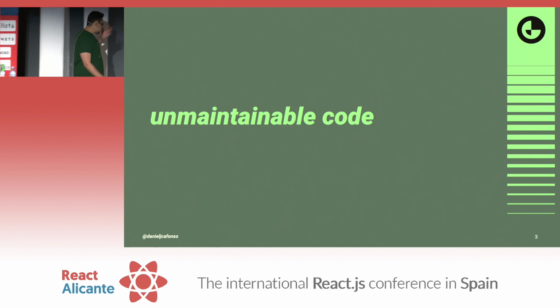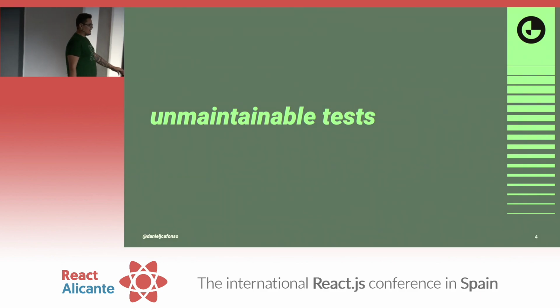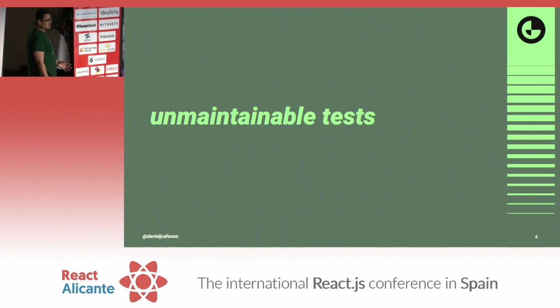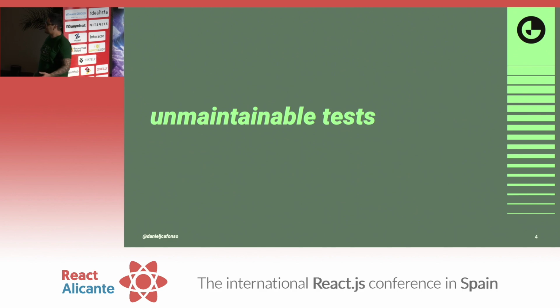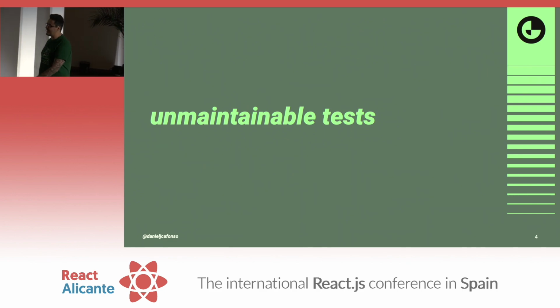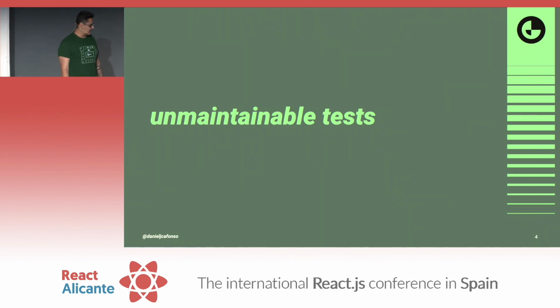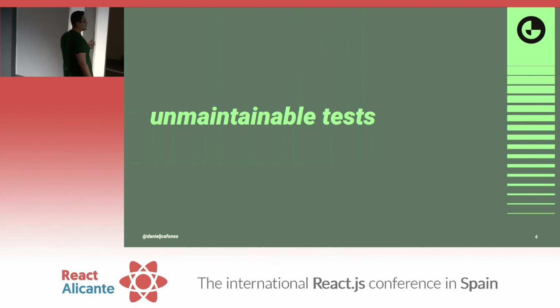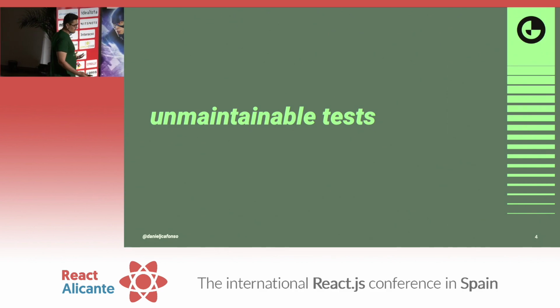So, yes, I was saying, unmaintainable code, the first thing that I really hate. What's the second one? Unmaintainable tests. When this unmaintainability goes out from the code that you're developing, it crawls into your tests. What does this mean? Well, it probably means that you're not going to be able to sleep well at night. It probably means that the things you're building are flaky, hurt you, and they are not doing what they should, which is making sure that the things that you have are safe, are working, and give you the confidence.